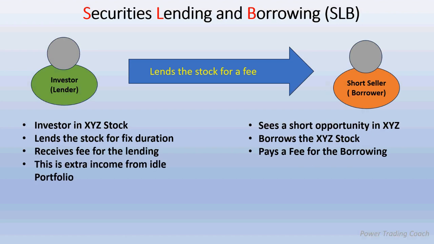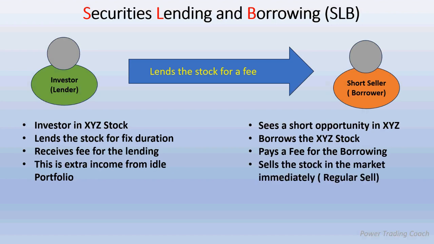Now this is an extra income from an idle portfolio, because this stock is not generating any income for the investor. In fact, it is going down. But now through the SLB, he receives some sort of fee, which is an income for him or her.